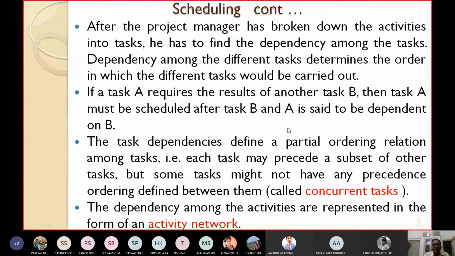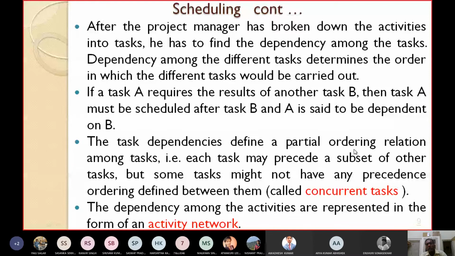The task dependencies define a partial ordering relation among tasks. I hope you know total ordering relation and partial ordering relation, and partially ordered sets. A relation is called a partial ordering relation when it is reflexive, antisymmetric, and transitive. So the task dependencies define a partial ordering relation among the different tasks.